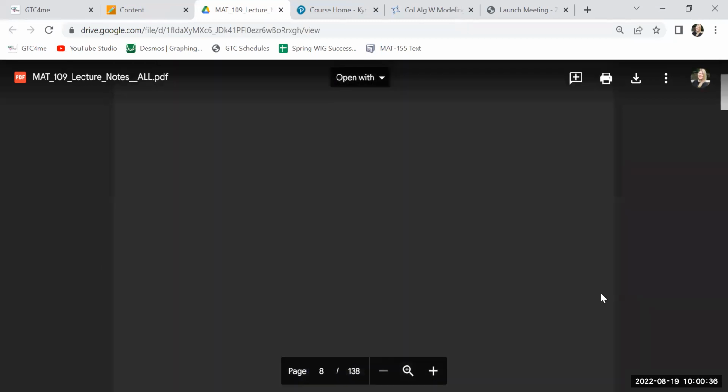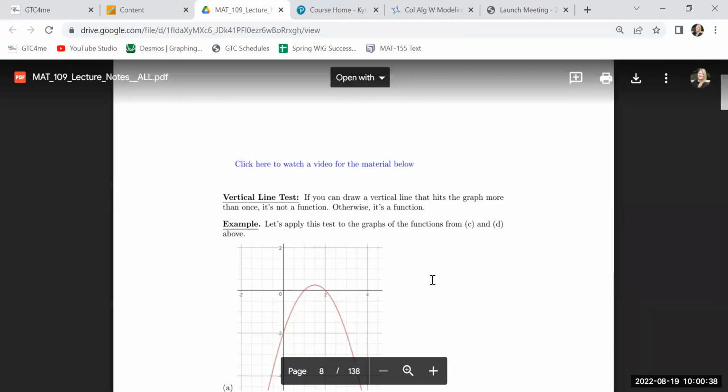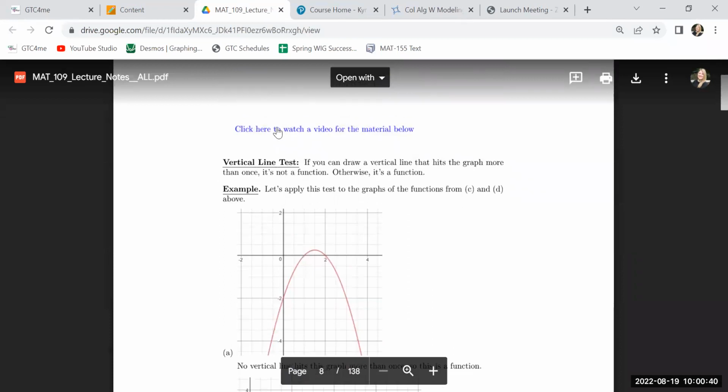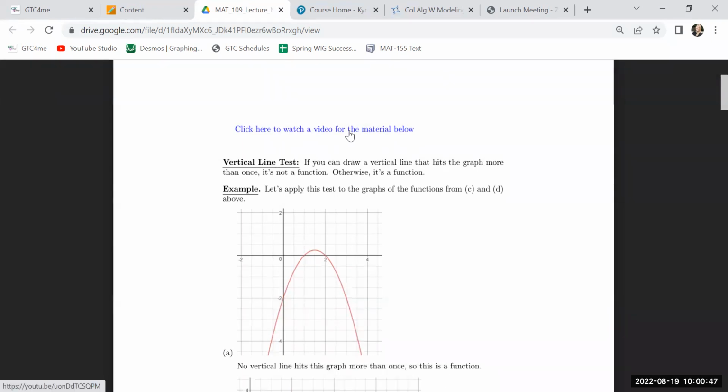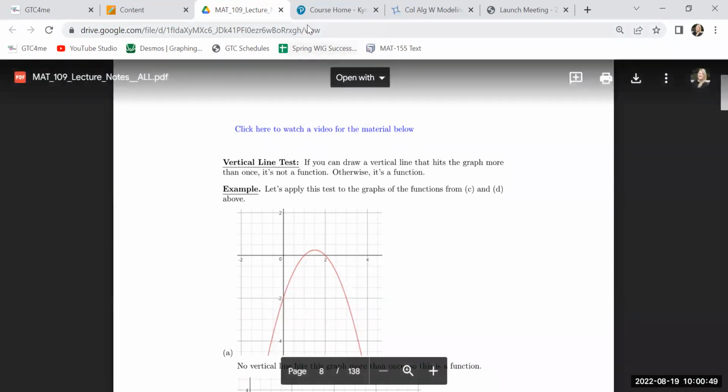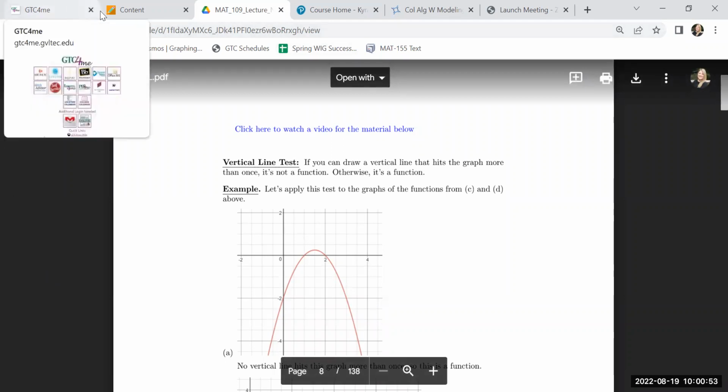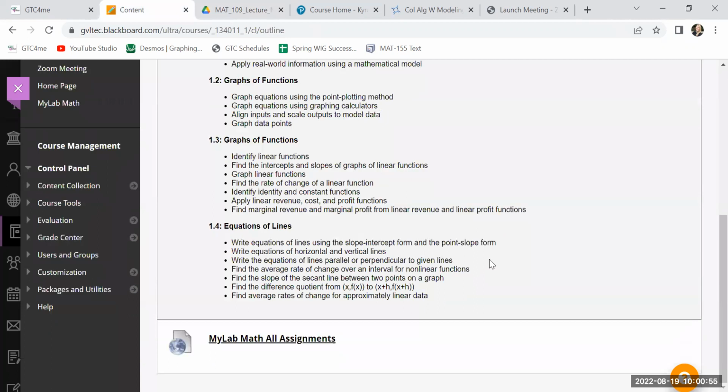So if you look at the vertical line test, it's going to show you an example. And if you click these links, it'll take you to another YouTube video from another instructor that'll give you a little bit of hands-on experience too. So between my stuff and departmental stuff, you should really have a good bit of information.